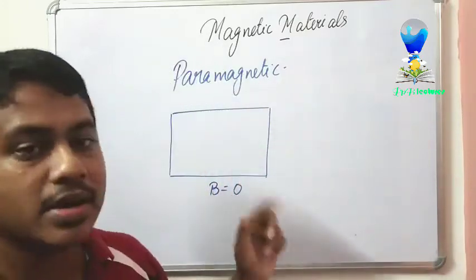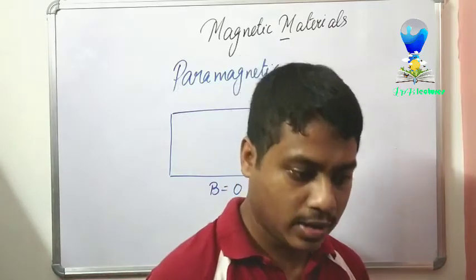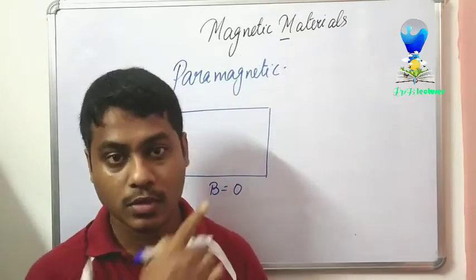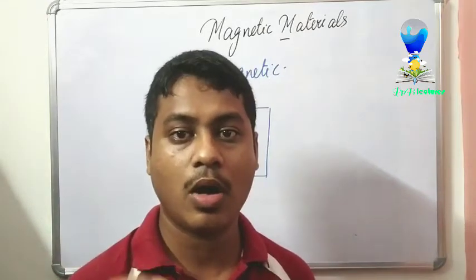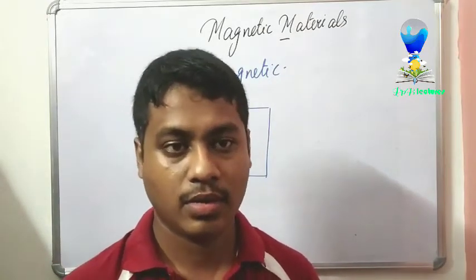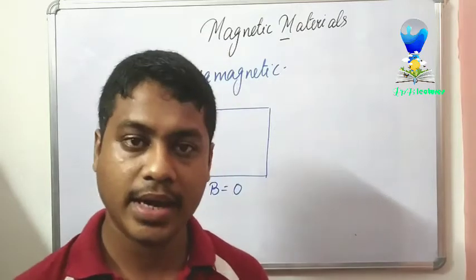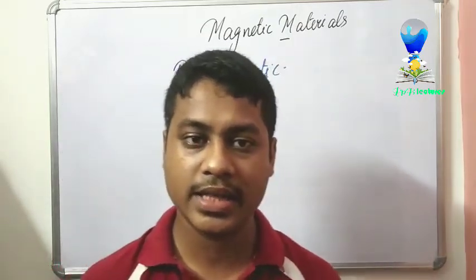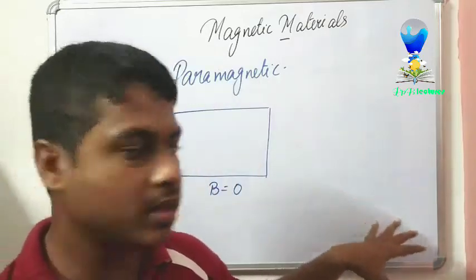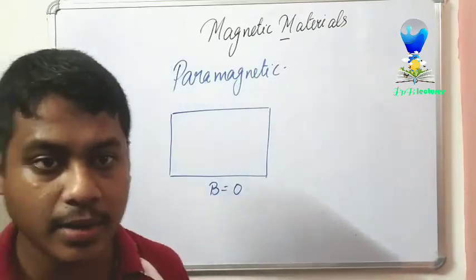This is a temperature dependent material, and the law that this paramagnetic material follows is called Curie's law of paramagnetism. The magnetization of the material is inversely proportional to the temperature. As the temperature increases, the magnetic property of this paramagnetic material decreases.